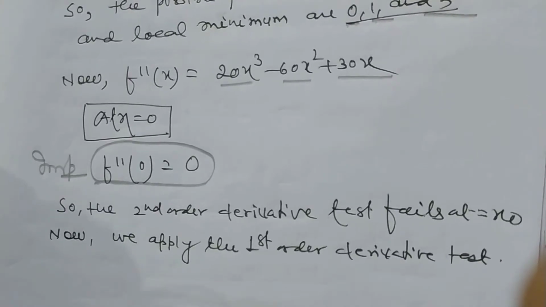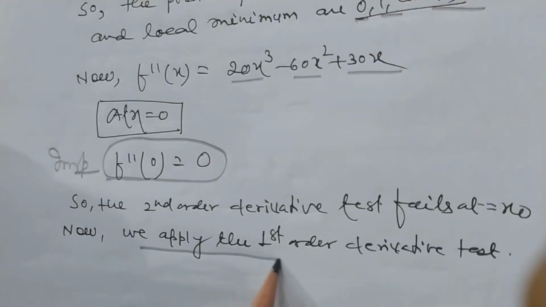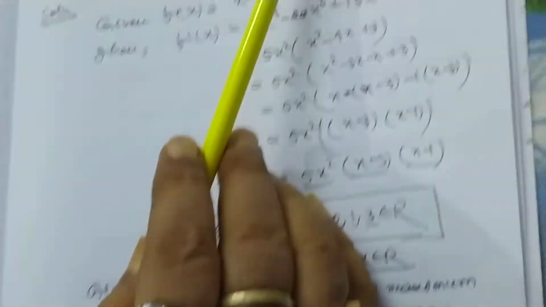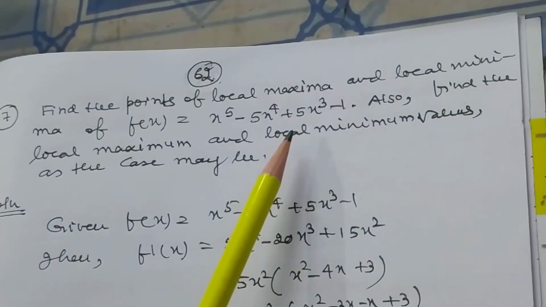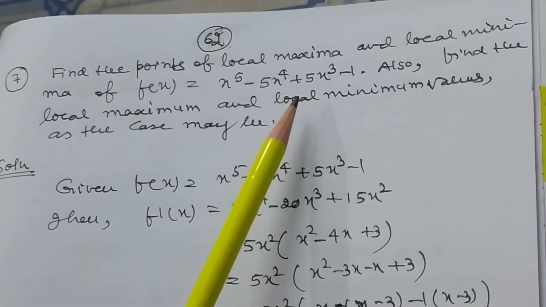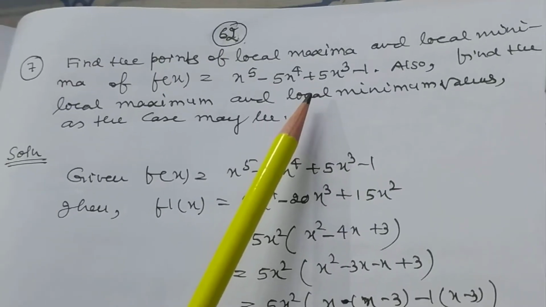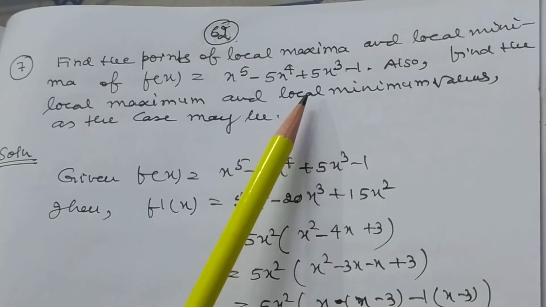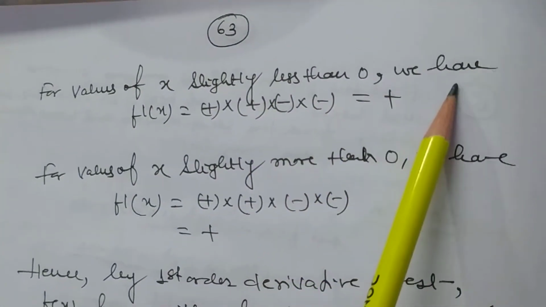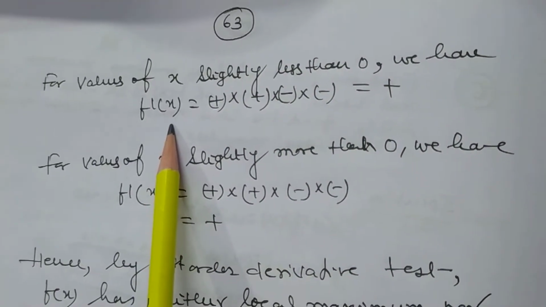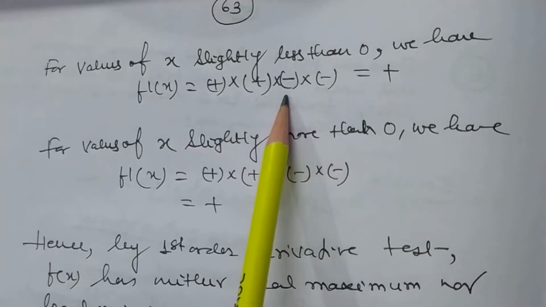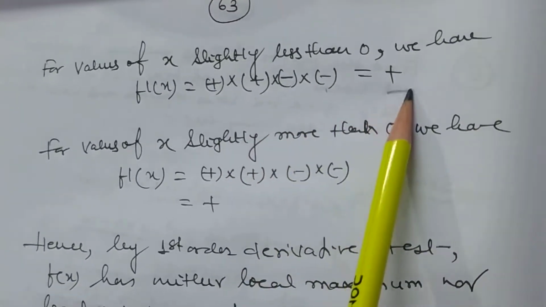Now we apply the first order derivative test. This problem is different. Here f double dash x is 0 at the point 0, so we will apply the first order derivative test. For values of x slightly less than 0, f dash x is plus into minus, that is positive.